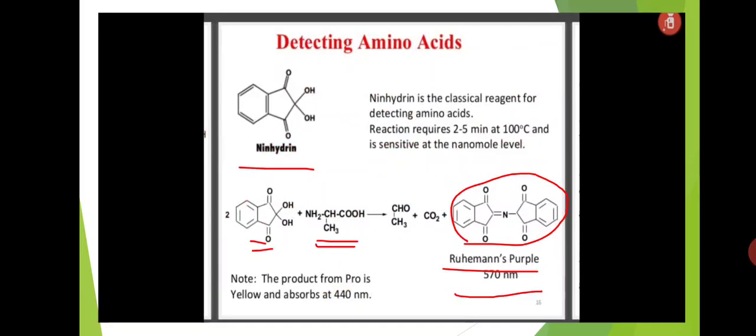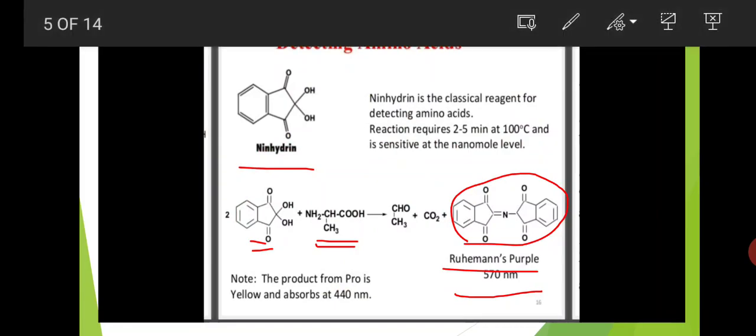Detecting amino acids: ninhydrin is the classical reagent for detecting amino acids. The reaction requires 2 to 5 minutes at 100 degrees centigrade and is sensitive at the nano level. So here ninhydrin reacts with amino acid and forms Ruhemann's purple colored compound. The absorbance value is 570 nanometers.